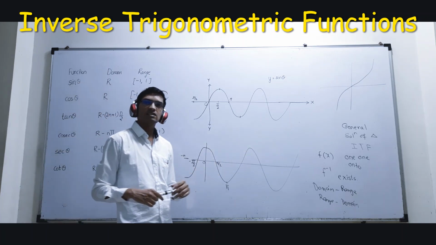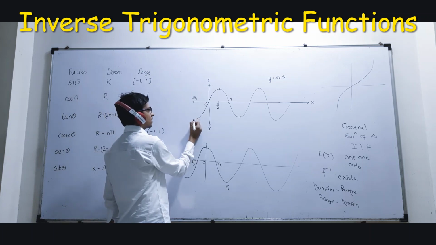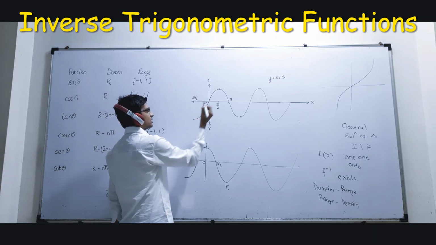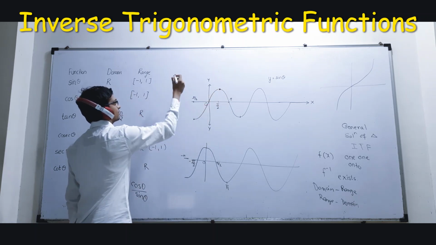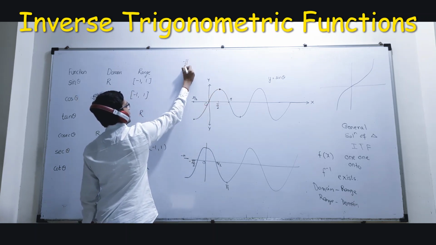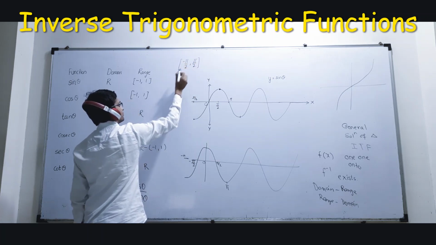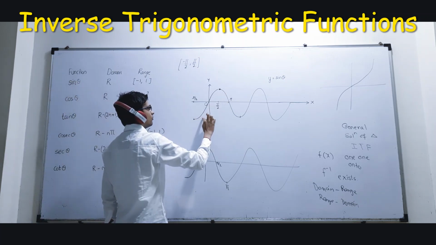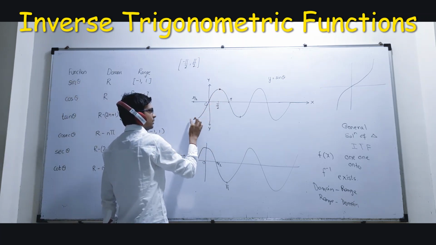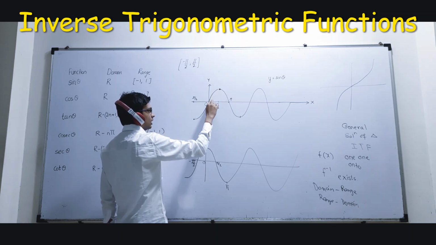इसका inverse exist नहीं करेगा. But since I want to find inverse, I'll restrict my domain from minus pi by 2 to plus pi by 2. अगर मैं ये set of values लेता हूँ, that is, if I say minus pi by 2 to pi by 2, only values between these two. If I take values between these two, you see the graph, all values are unique, no values repeating. You can see ये -1 है, ये 1 है, so all values are unique.